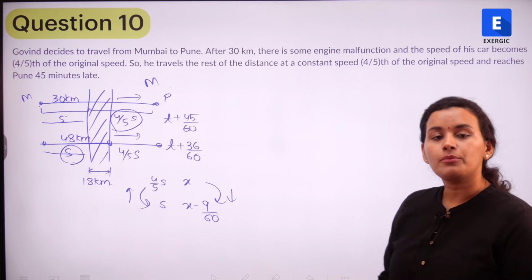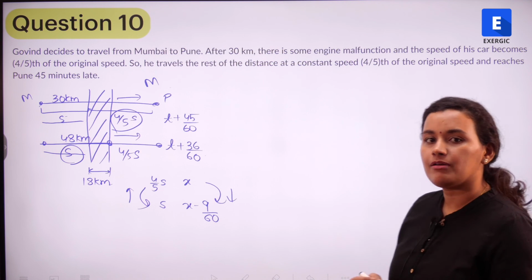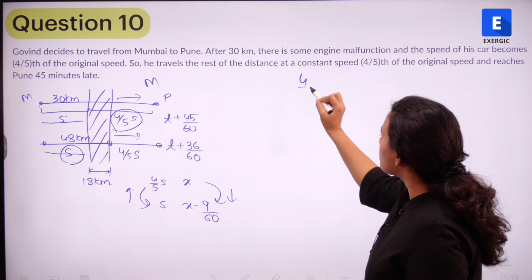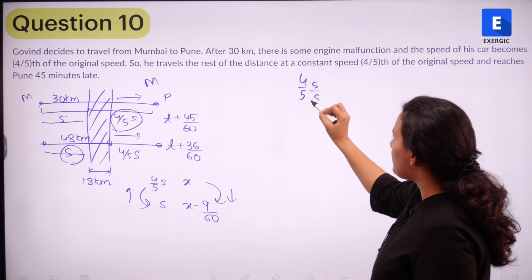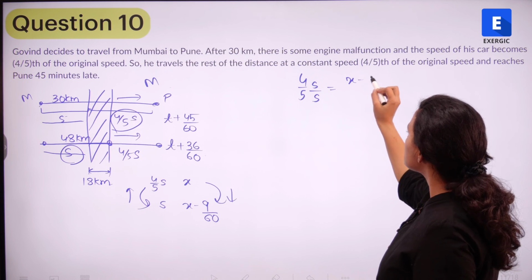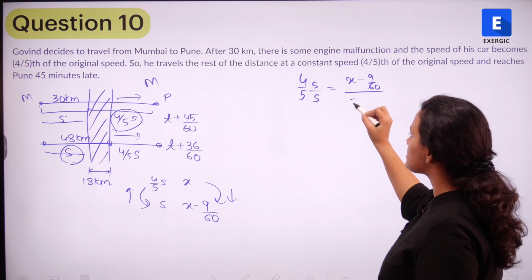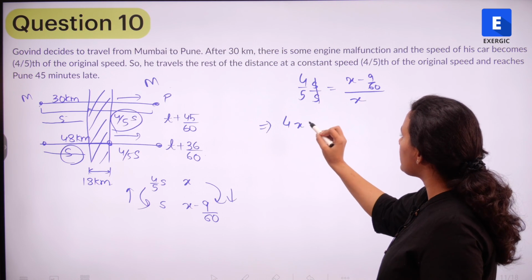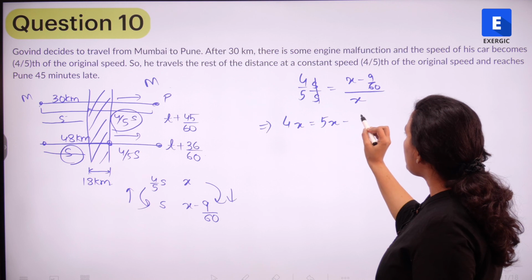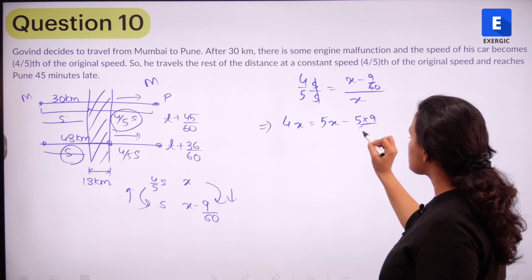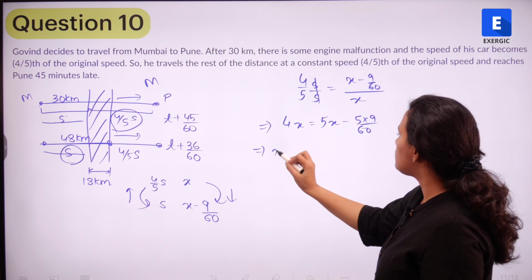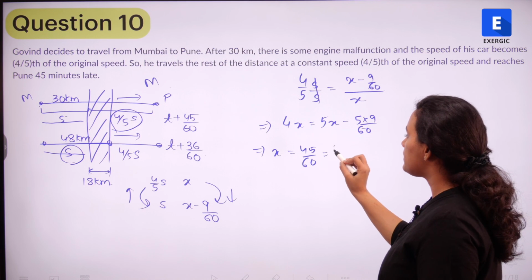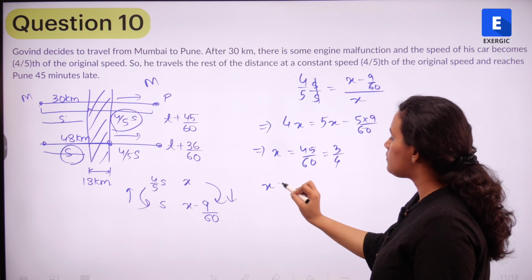Let us see. From the relations of speed and time, speed and time are inversely proportional to each other. So (4/5 S) divided by S is equal to (X minus 9/60) upon X. This is what we are going to solve. Of course, this S and S get cancelled. So 4X equals 5X minus 5 into 9/60, that is, X is equal to 45/60, or simply 3/4. So X is equal to 3/4.